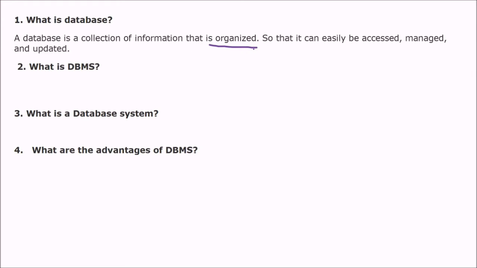So two things are very important here. First is, it is a collection of information, and then the information is organized, and this data has to be related. So a database is a collection of interrelated or related data which are organized in a certain manner. The organization is because it can be easily accessed, managed, and updated.